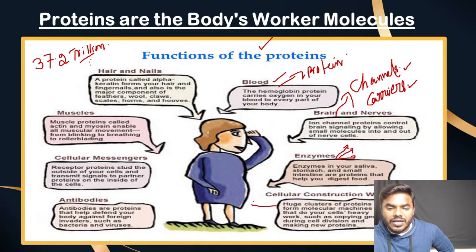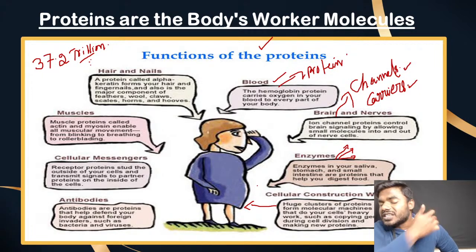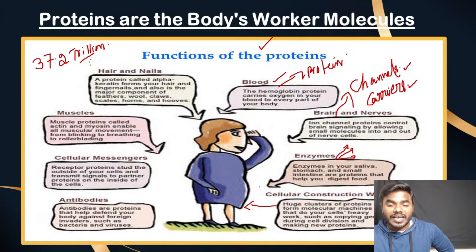And if you take hormones, most hormones are chemically proteinaceous in nature. Take the example of insulin, take the example of glucagon. Even if you take the cell division machinery, let's take the protein actin, the protein myosin, the protein microtubules.